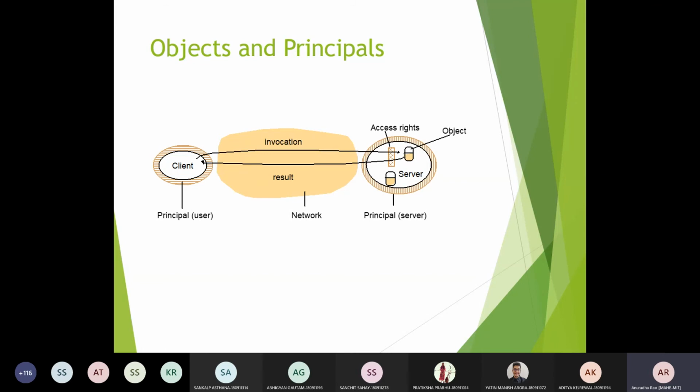That is working as a principal in the case of the server side, where it is checking whether it is a valid client or not. In the second case, after getting access and working on that particular service, the server will send the result back to the client.